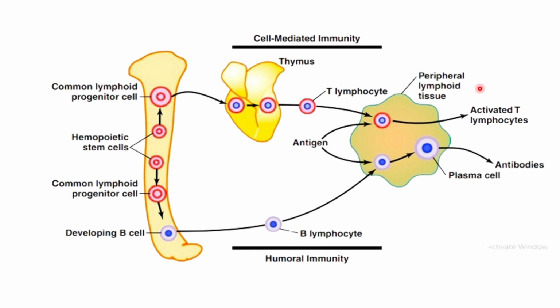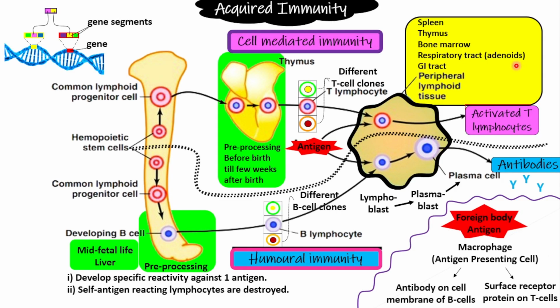Okay. Now, I have just converted this diagram of Guyton into pretty detailed points, presenting all the things on one page, so it becomes like this. So now this is the same diagram. Now, the same hematopoietic stem cells are converted into common lymphoid progenitor cells. So here in the bone marrow, the pre-processing of B cells is being done, whereas here in the thymus, pre-processing of the T lymphocytes is being done.